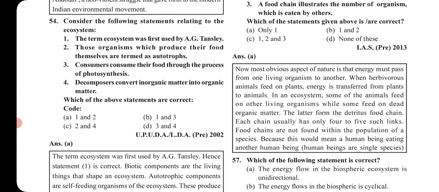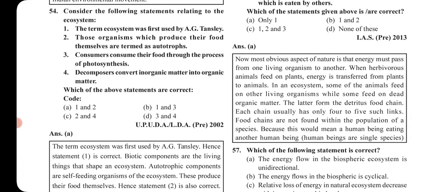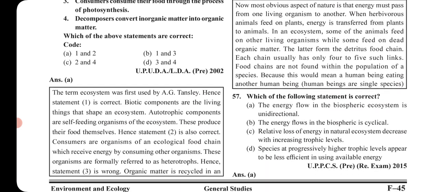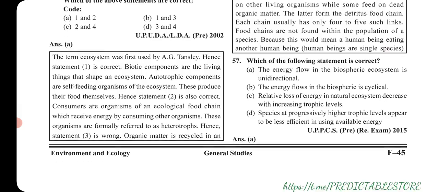And producers are synthesizing their food through photosynthesis. The statement third is wrong. So you can see that B and D options are eliminated. We are left with A and C. Now decomposers convert inorganic matter into organic matter. So this is also wrong. The answer is option A, 1 and 2 only.